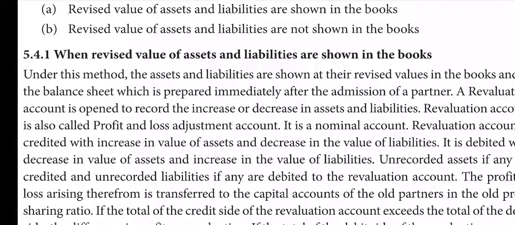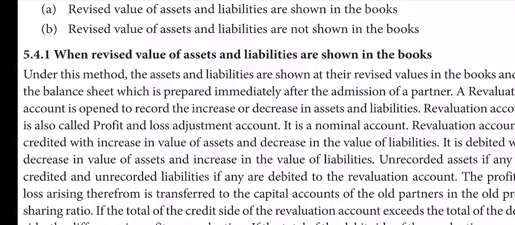And another one more, reducing of liability. As per our record previous year, we were supposed to pay maybe 2 lakhs to creditors. But when we verify it, now 2 lakhs is not needed, 1,70,000 or 1,75,000 is enough. So that 25,000-30,000 is less liability for us. So in all these three cases it is profit. So in these three cases the revaluation account is to be credited.